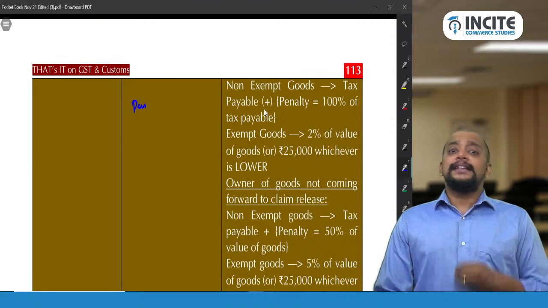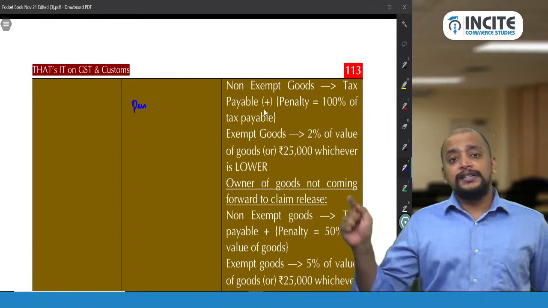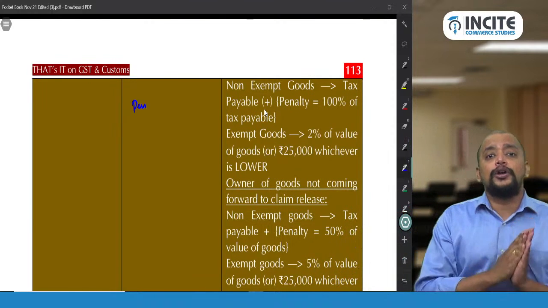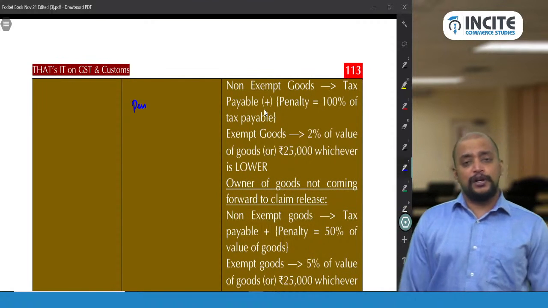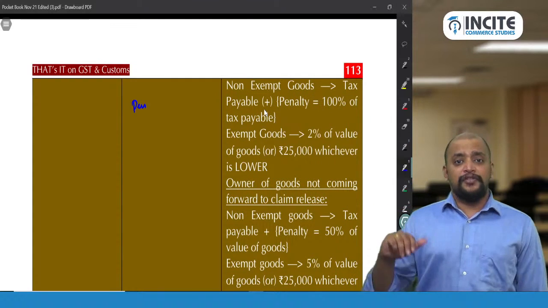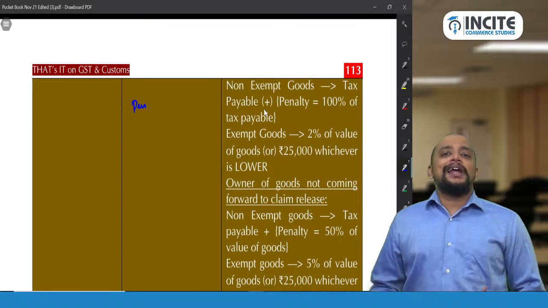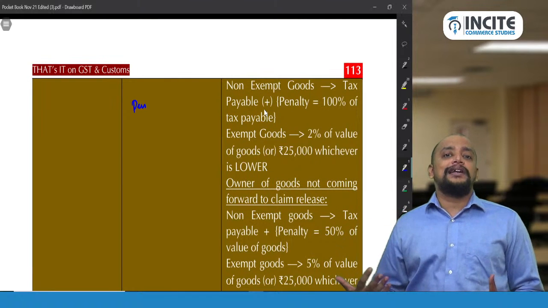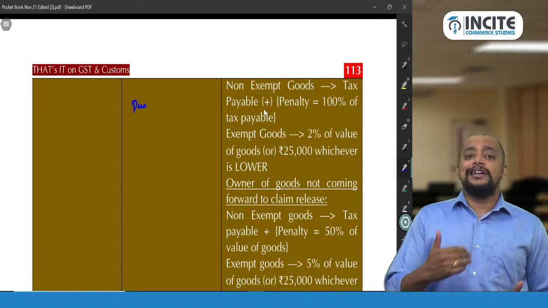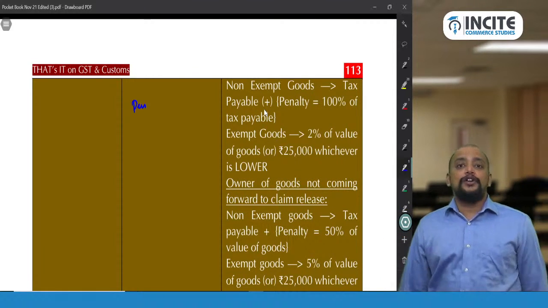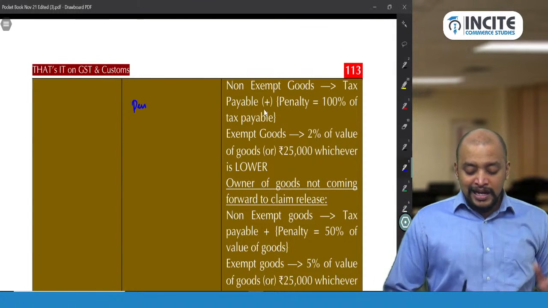And if it is exempted goods, why in case of exempted goods, goods are liable for confiscation? Because exempted goods also should have a proper document called a bill of supply. So if you are not having any document with respect to the goods, even then the goods are liable for confiscation. But here in this case, thank God, it is not a huge penalty. It is just like your general penalty under section 125, which is up to 25,000 rupees. But how it is given is in a different way, that is 2% of the value of the goods, or 25,000, whichever is lower. It's not whichever is higher, it's whichever is lower.